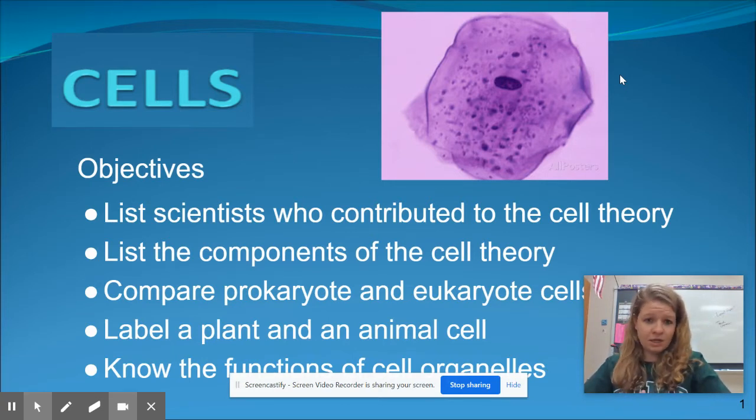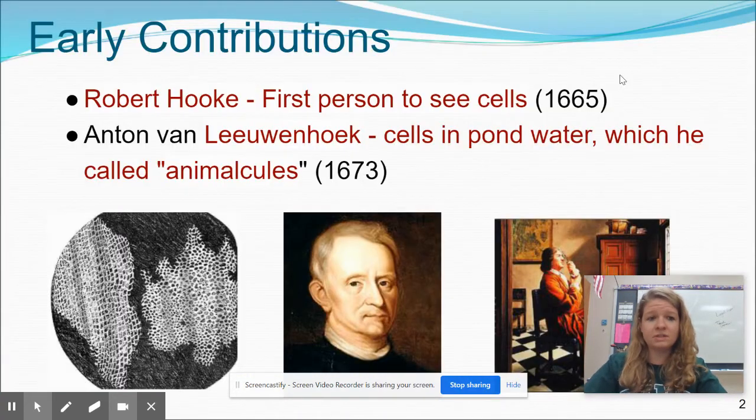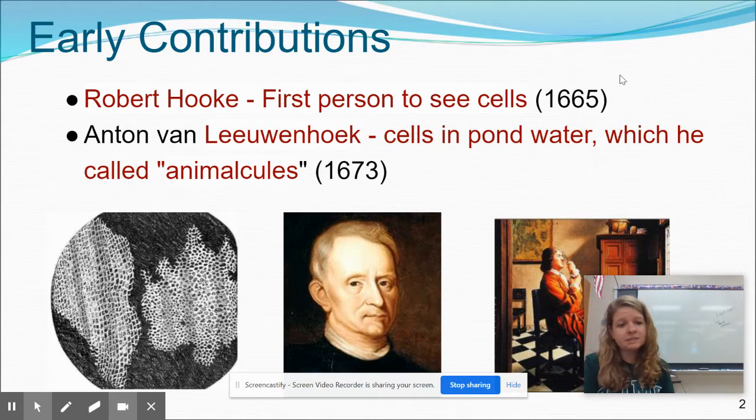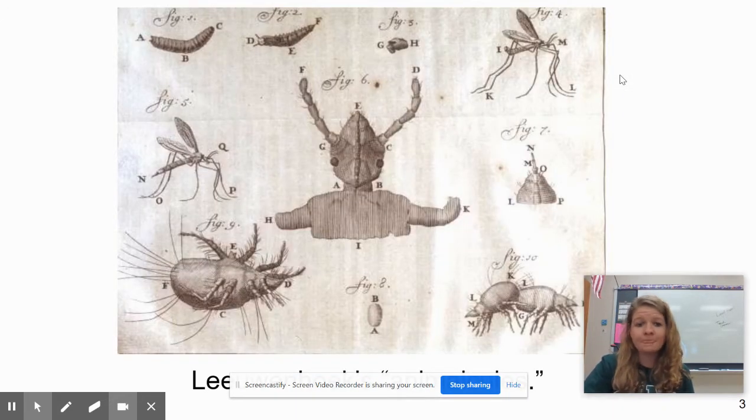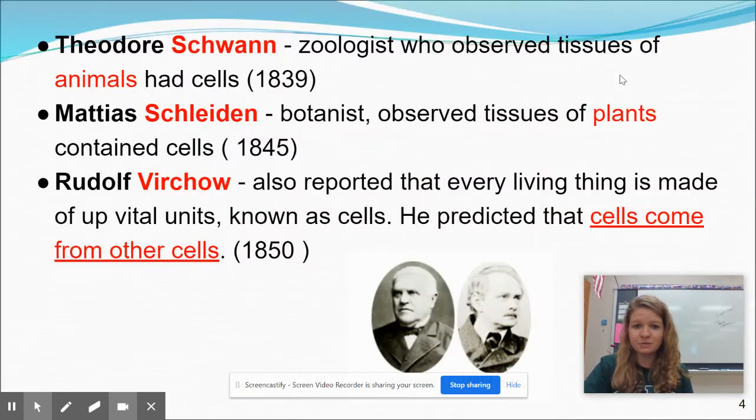So the purpose of this little video is so you can know the scientists who contributed to the cell theory. Remember, that was our timeline activity. List the components of the cell theory, compare prokaryotes and eukaryotes, label a plant and animal cell, and know the function of those cell organelles. So remember, the big players in cells and cell theory was Hooke. He was the first person to actually see cells. And Leeuwenhoek, he looked at cells in pond water, but he actually called them animalcules. So this is what he saw, his animalcules.